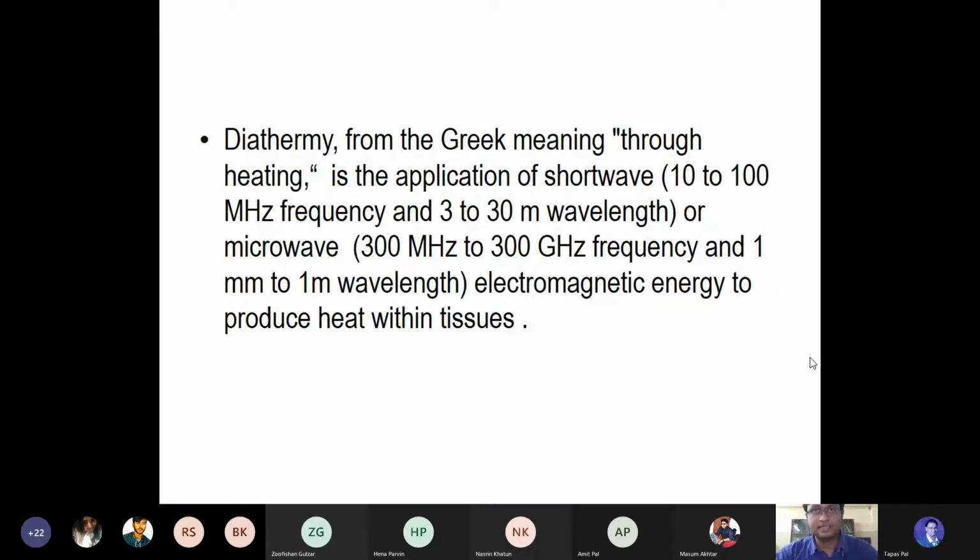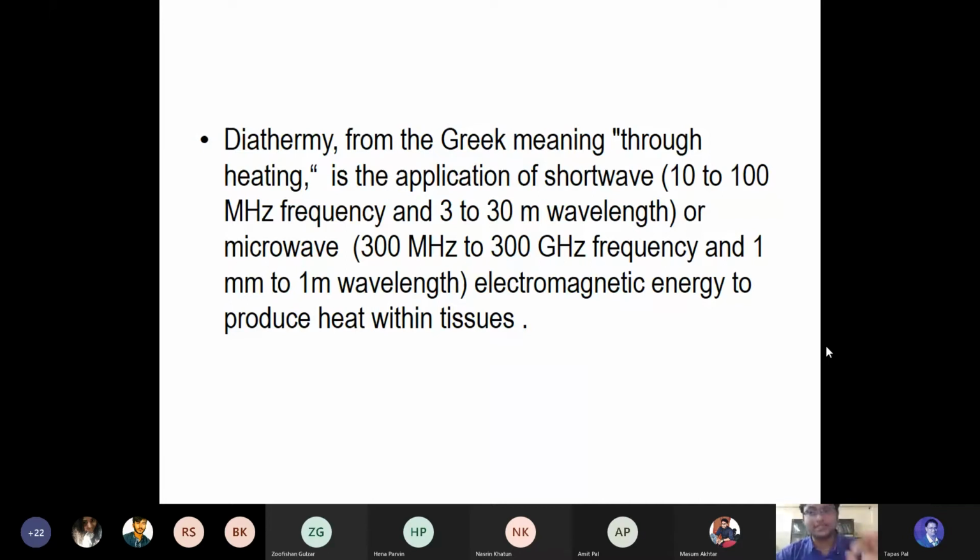Now see what is written. Diathermy, from the Greek word, means through heating. The word diathermy: dia means through, and therm means the temperature of the heating. Diathermy is a Greek word, via heating, the application of short waves. That means electromagnetic waves will be produced over there, within the 10 to 100 megahertz frequency, and the wavelength is 3 to 30 m.